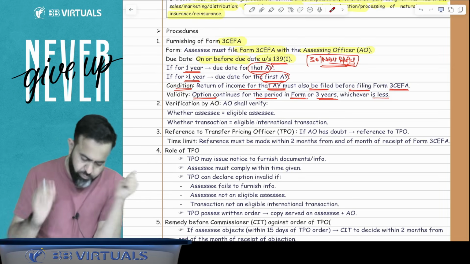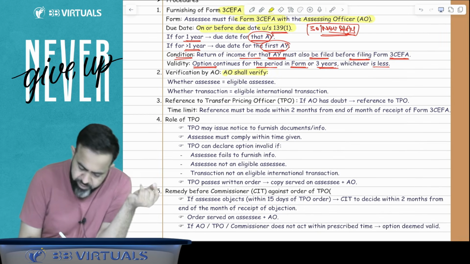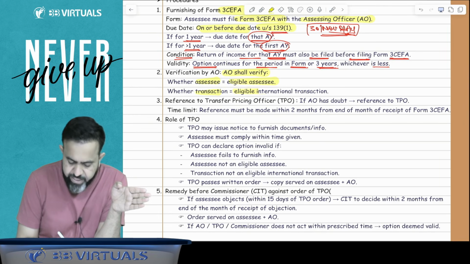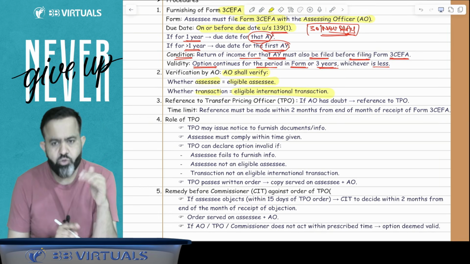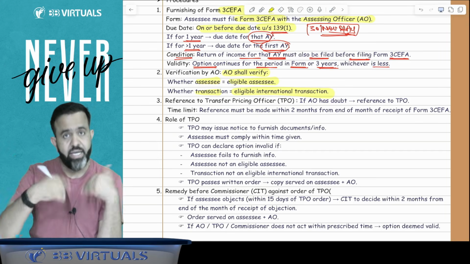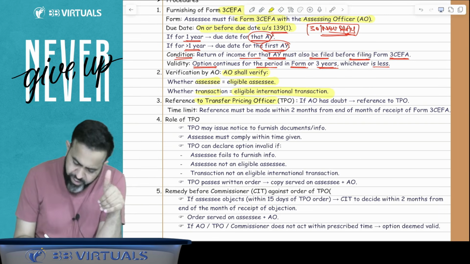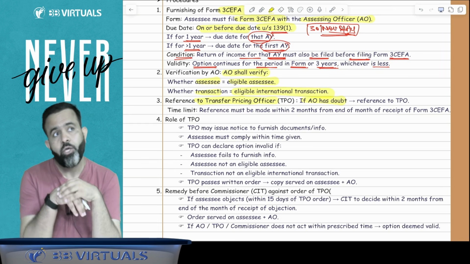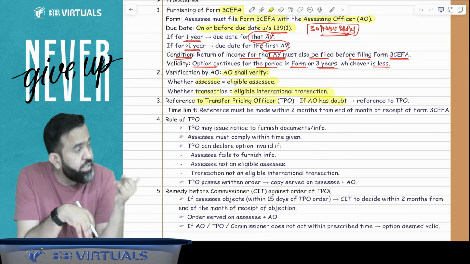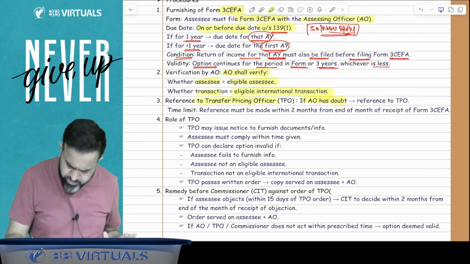Now next part, what AO will do: verification by the AO. So AO shall verify this form and whether assessee is an eligible assessee, whether transaction is an eligible international transaction or not. So here AO will check that assessee is an eligible assessee or not, this eligible transaction is an eligible transaction or not. Now next part, reference to the TPO. Suppose for an example AO has the doubt, oh, is it an international transaction or not, is assessee an eligible assessee or not, are they into the core auto component manufacturing or not, so he may transfer your case to the TPO, transfer pricing officer.